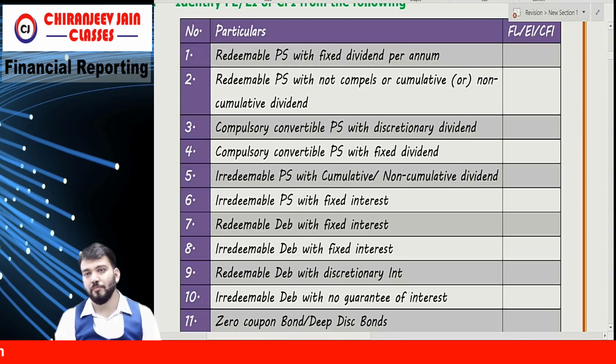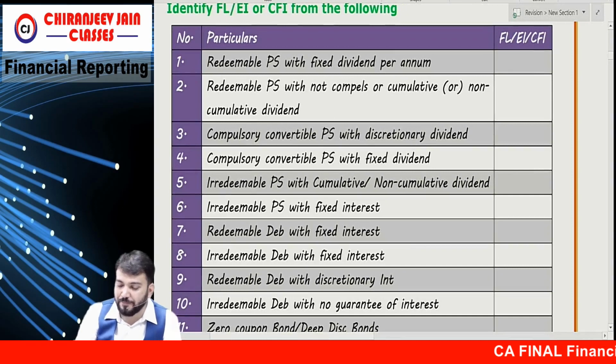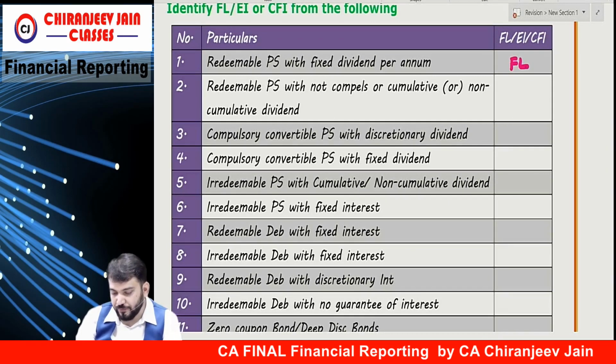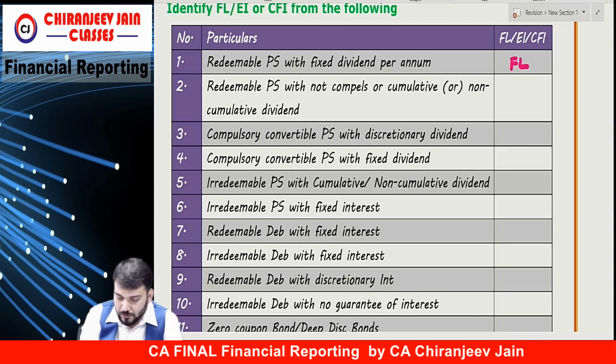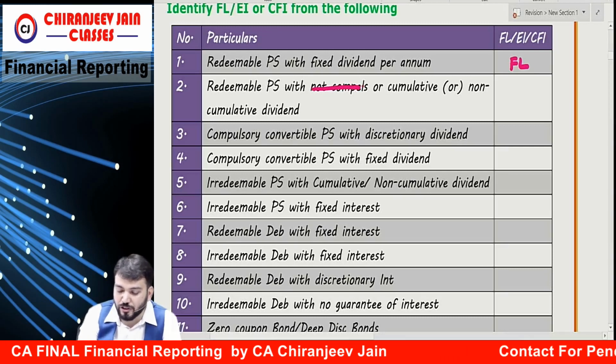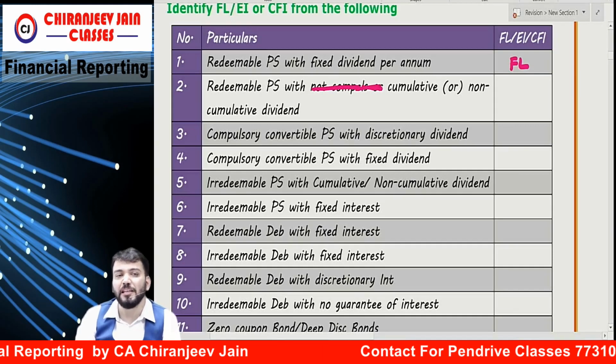Done? Bolo. Redeemable preference shares with fixed dividend per annum. Financial liability. Redeemable preference shares with cumulative or non-cumulative dividend. First with cumulative dividend.